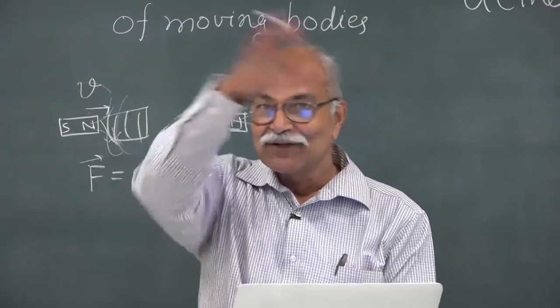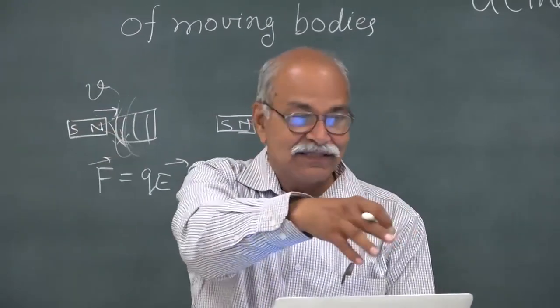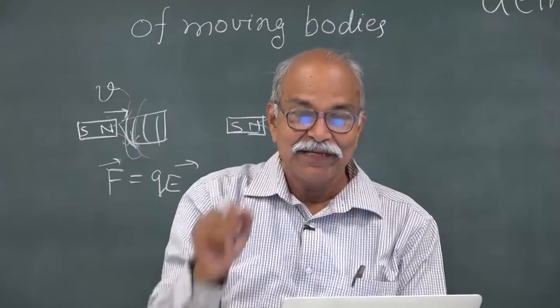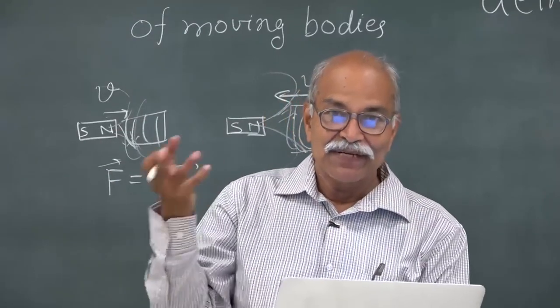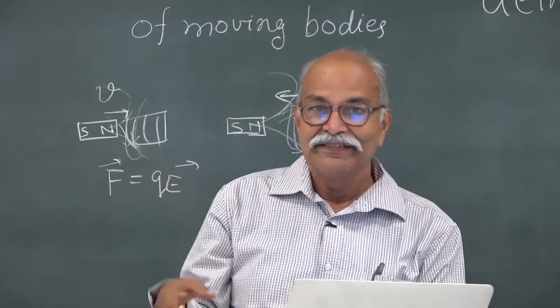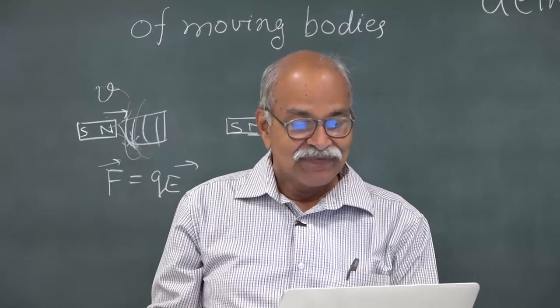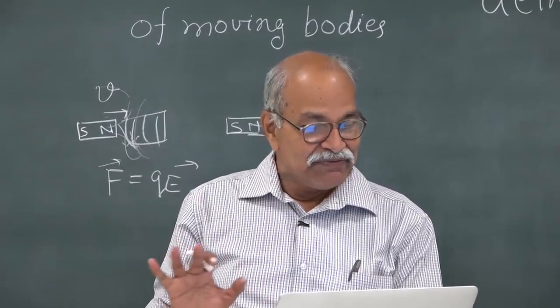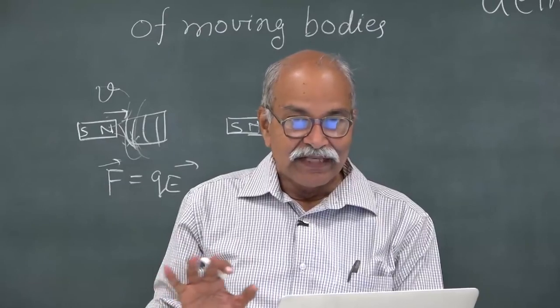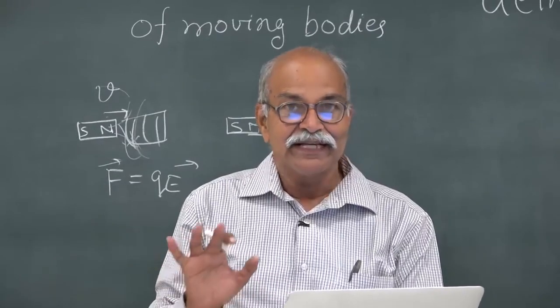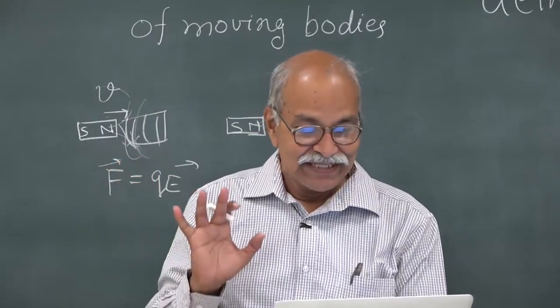Whether it is electrodynamics, this coil and magnet experiment, or mechanics, vibrations of ether or wave propagation, nothing is suggesting that there is an absolute rest. So, that is what he is writing.